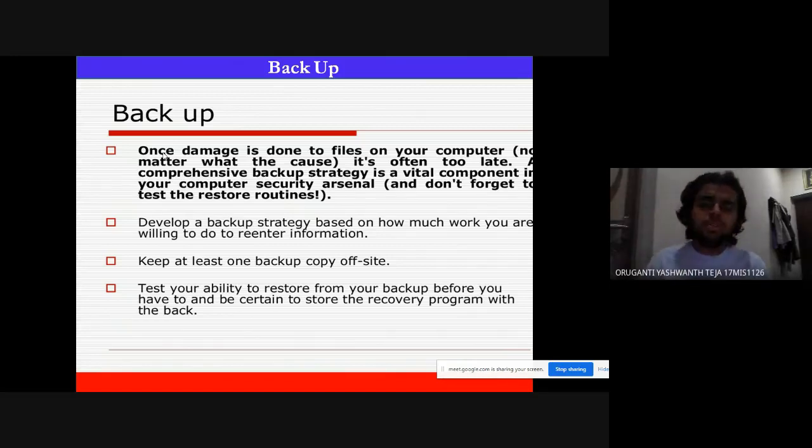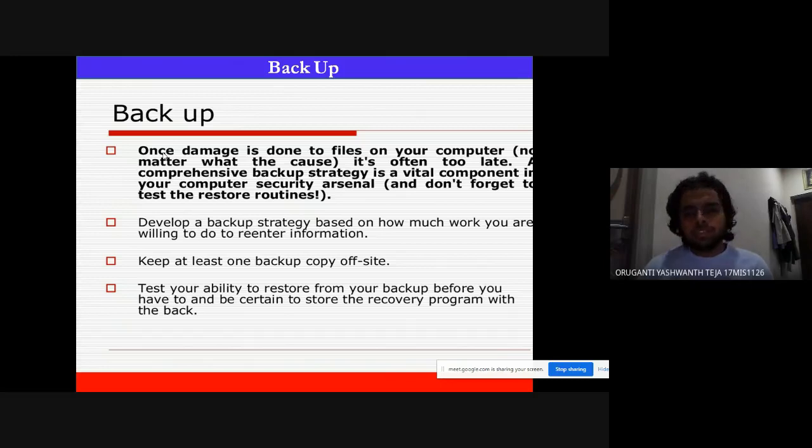He'll be charging you, and you're not sure that he's going to give the decryption key to your encrypted files. So what I'm saying is, it's always great to have a backup of your computer. Once the damage is done to files on your computer, no matter what the cause is, it's often too late.